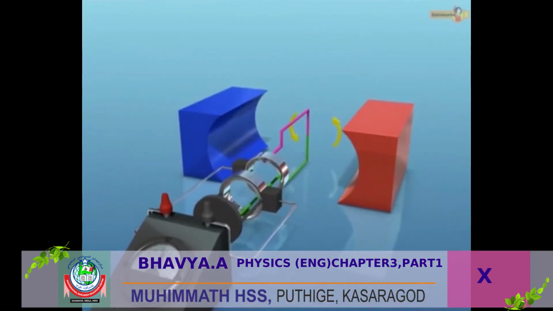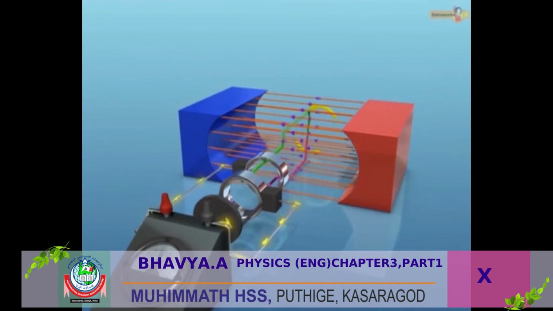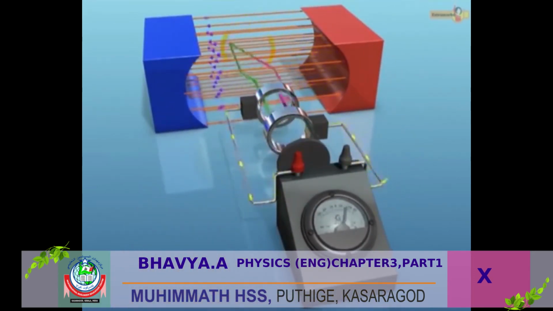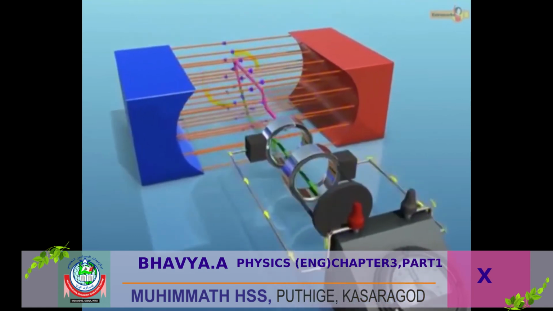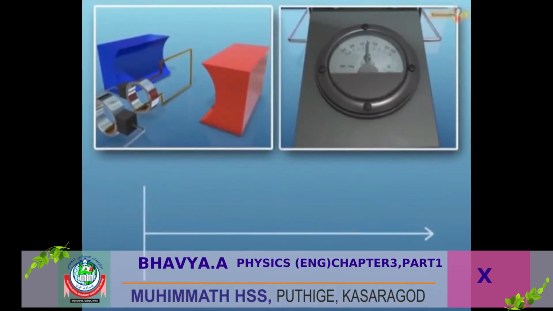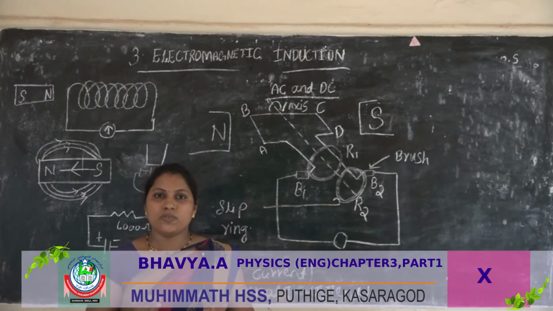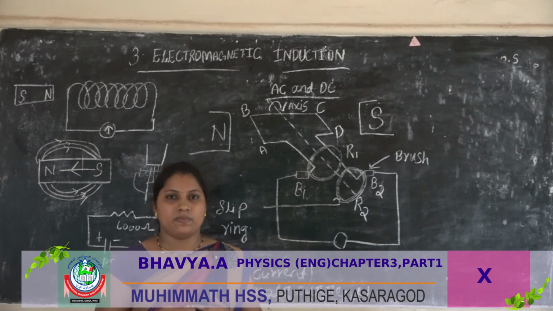After rotating half a turn in the anti-clockwise direction, the direction of current in the green arm becomes inward and that in the pink arm becomes outward. Thus, after every half turn, the direction of current changes and as a result, alternating current is generated. If we plot a graph between the induced EMF and time, we will observe that the induced EMF shows sinusoidal behavior. It can be seen from the graph that the direction of the current keeps on changing with time. So, I think you have understood the working of a generator.